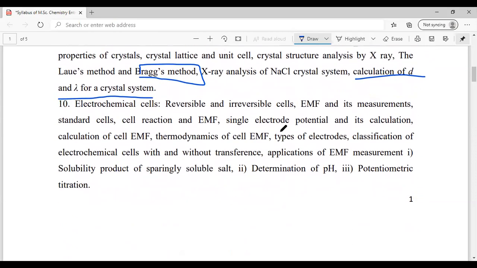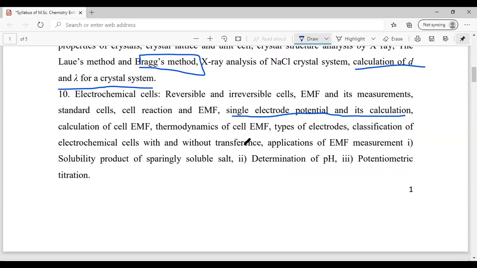Then in electrochemical cells, I would suggest you to go for the single electrode potential and its calculation, as well as the solubility product of sparingly soluble salts. Also the EMF calculation, which is the Nernst equation. Those things are also very important. In electrochemical cells there are a lot of things, but these are the major things that you have to go through. Thermodynamics of cell.